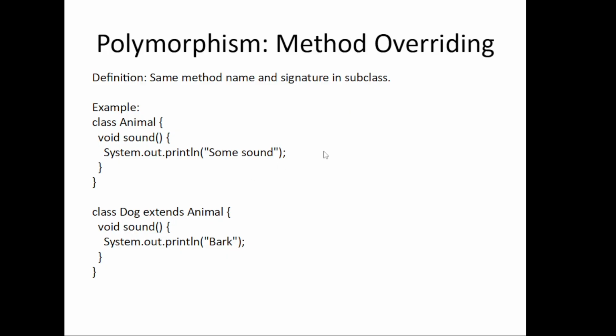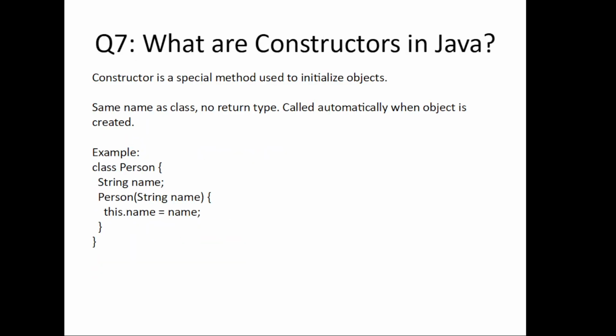Moving forward to the next question. Next question is, what are constructors in Java? A constructor is a special method used to initialize the object. It has the same name as the class name and no return type. It runs automatically when you create an object using the new keyword. Like this class has this constructor. The name of the class and constructor is the same.